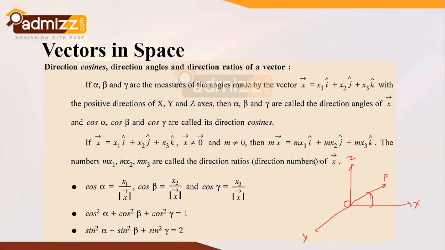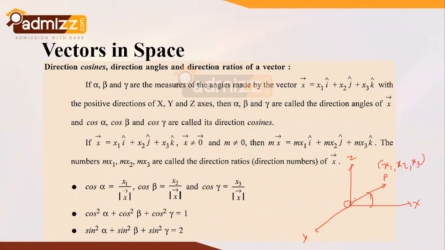The position vector of P is taken as vector x, which is also denoted by x1 i cap, x2 j cap, and x3 k cap. If you write this in the form of coordinate values, P coordinates are x1, x2, x3.